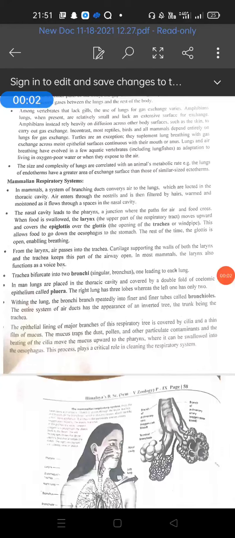Hello students. Today we are going to start respiration, that is the respiratory system and the mechanism of respiration. Initially, what is meant by respiration? Respiration can be defined as the biochemical process of oxidation of organic compounds in an orderly manner for the liberation of chemical energy in the form of ATP.